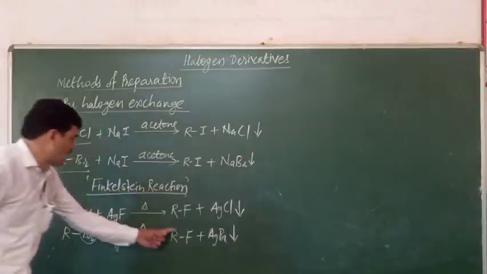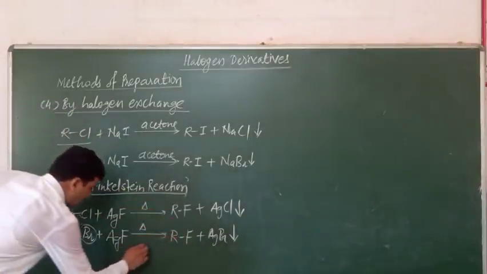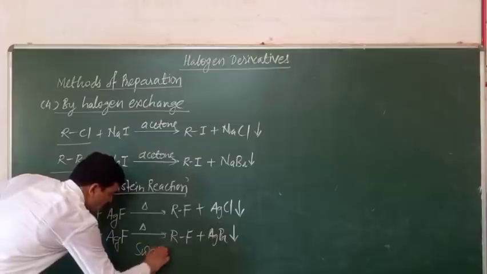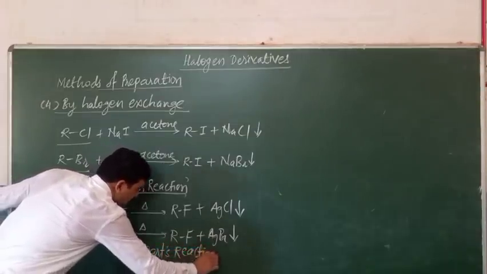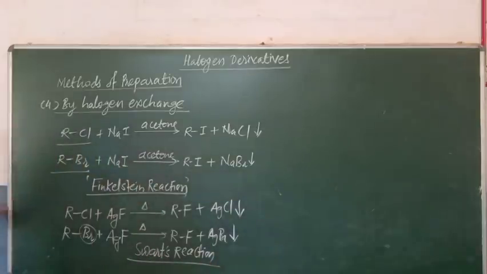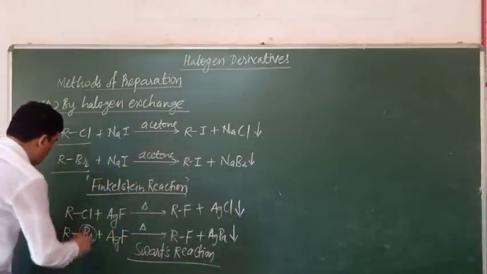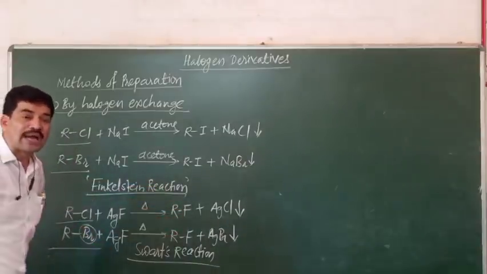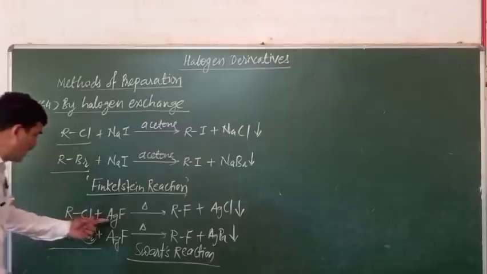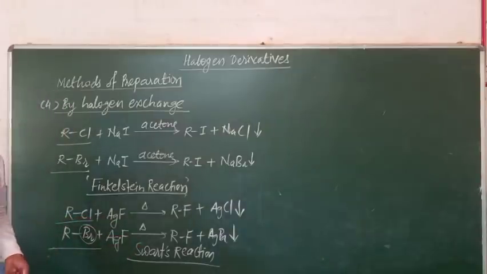These alkyl fluorides are obtained, and this reaction is known as Swarts reaction. What is the name of the reaction? Swarts reaction. And what is the advantage of the Swarts reaction? The Swarts reaction is useful for the conversion of alkyl chlorides and alkyl bromides into the alkyl fluorides, because it is very difficult to prepare the alkyl fluorides by the direct halogenation of hydrocarbons.